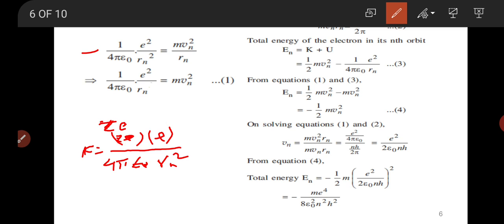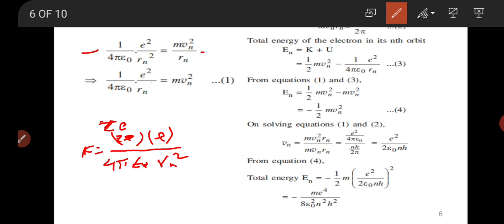Now the first equation is 1 upon 4 pi epsilon 0 times E square divided by Rn square, and that is equal to the force between the positive charge on the nucleus and the electron.